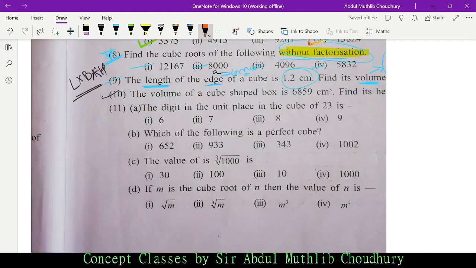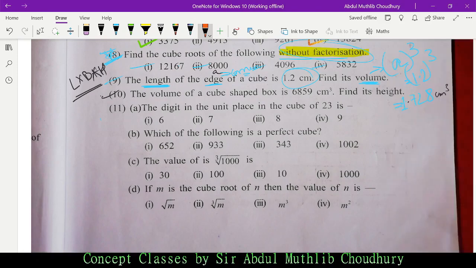Now let us move on to question number 10. The volume of a cube shaped box is 6859. Somewhat similar, but here volume is given and we have to find out the height. Earlier, length was given and we found out volume. Here volume is given, we have to find out height.